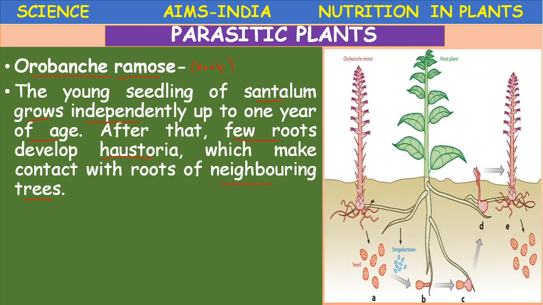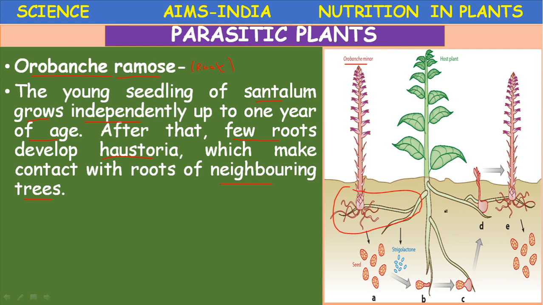See here this picture, Orobanche. Several species are there in this. The Orobanche minor is growing on the roots of the host plant. On the host plant root this is developing.